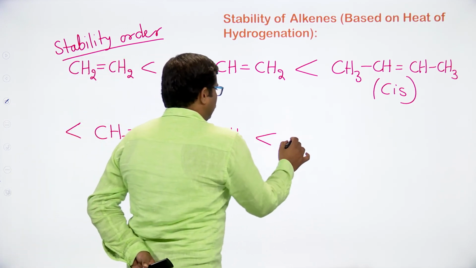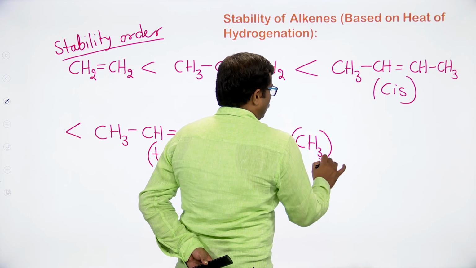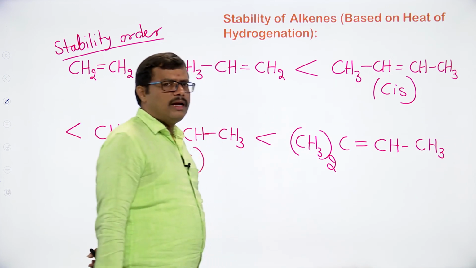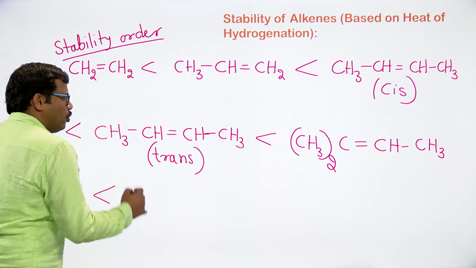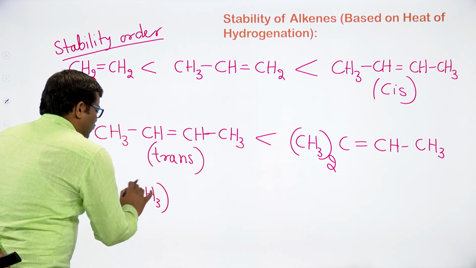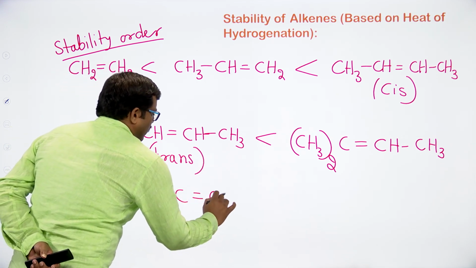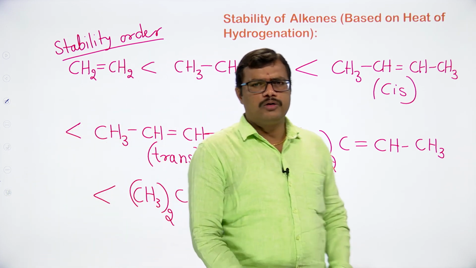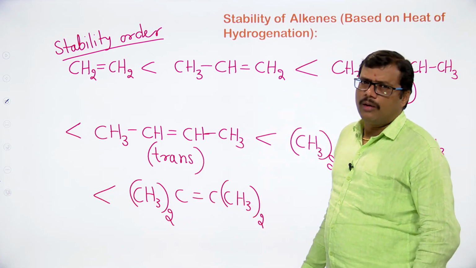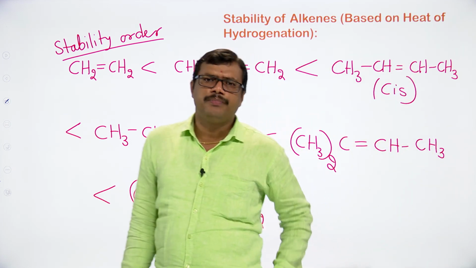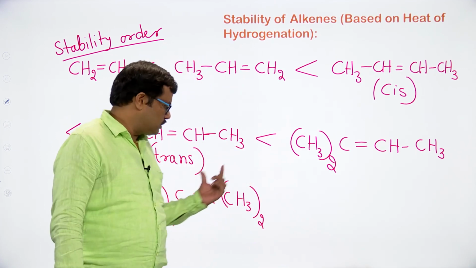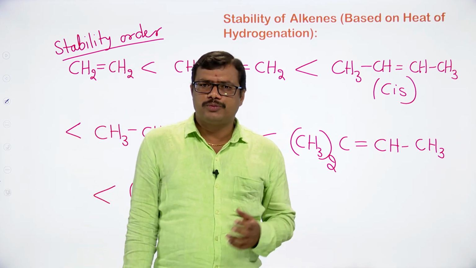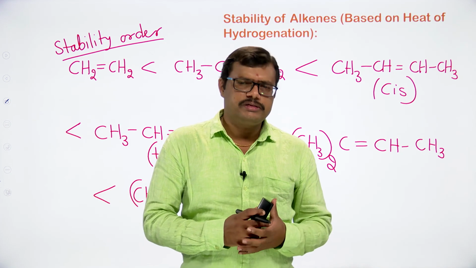Now this is less stable than CH3 taken 2 times C double bond CH CH3. That is to say that 2-methyl 2-butene is more stable than 2-butene. And again 2,3-dimethyl 2-butene is still more stable than 2-methyl 2-butene. So the stability is going to be explained based on the number of hyperconjugative structures as well as the heat of hydrogenation.